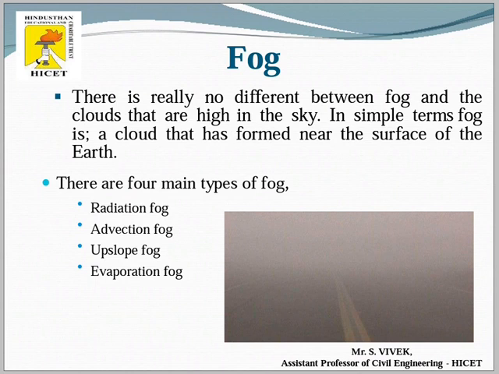Fog has visibility up to 1 kilometer of distance only, but mist has visibility of more than 1 kilometer.